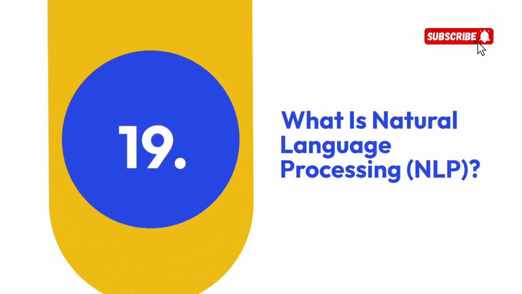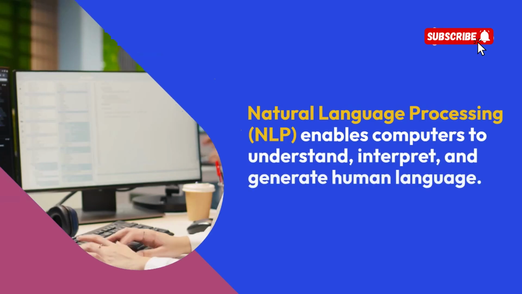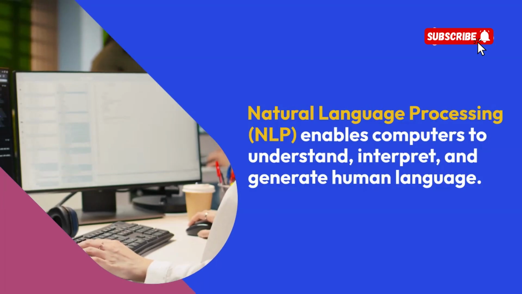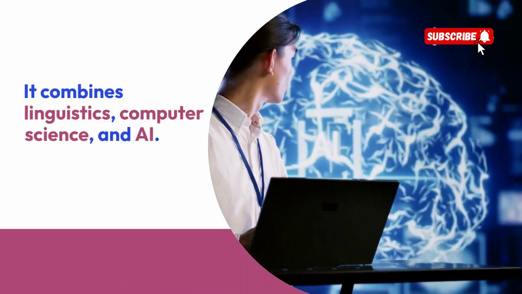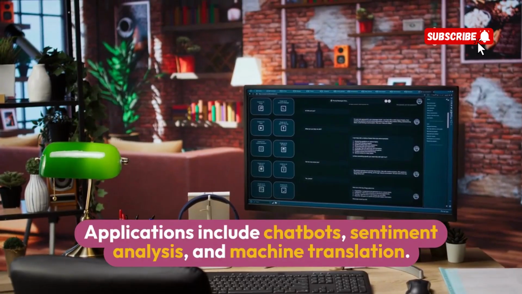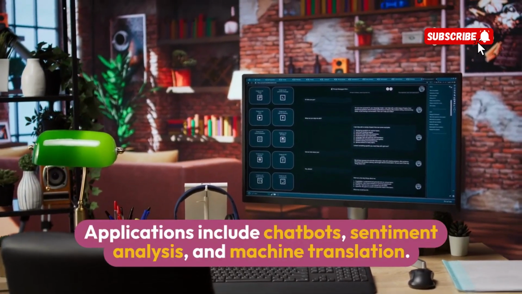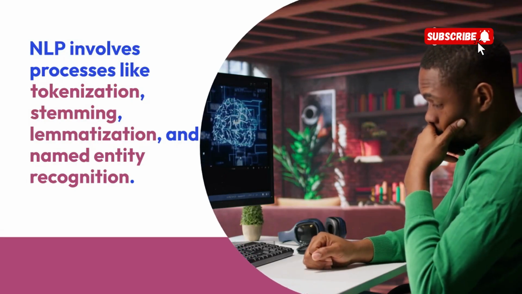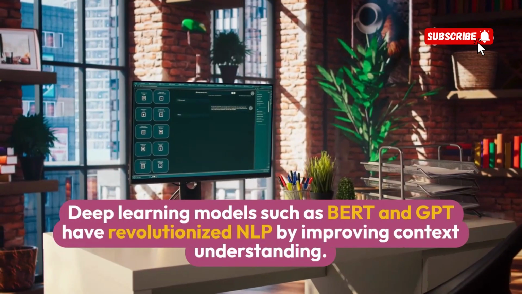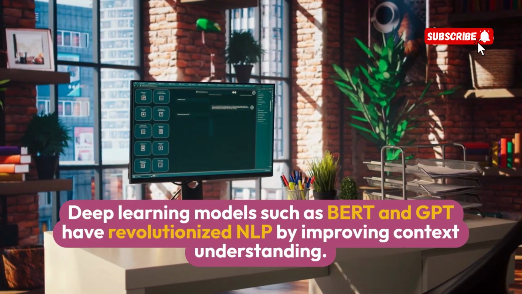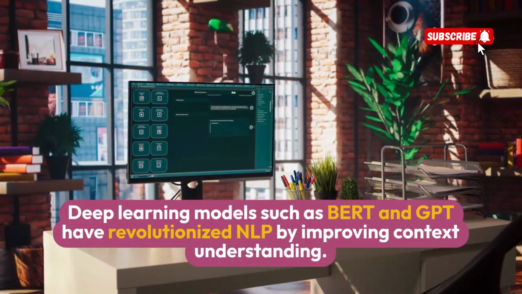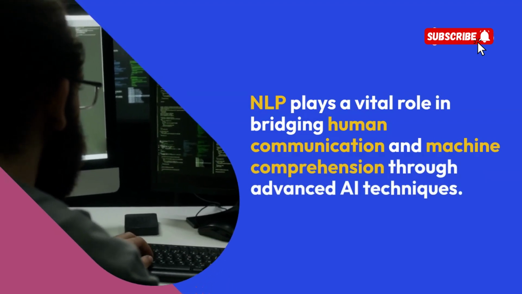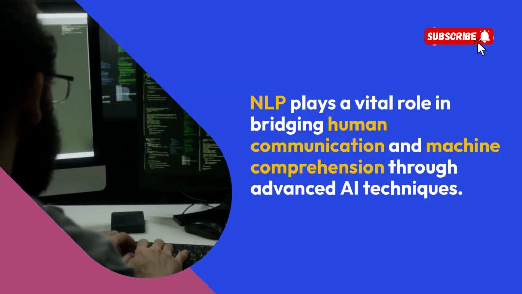19. What is natural language processing, NLP? Natural language processing, NLP, enables computers to understand, interpret, and generate human language. It combines linguistics, computer science, and AI. Applications include chatbots, sentiment analysis, and machine translation. NLP involves processes like tokenization, stemming, lemmatization, and named entity recognition. Deep learning models such as BERT and GPT have revolutionized NLP by improving context understanding. NLP plays a vital role in bridging human communication and machine comprehension through advanced AI techniques.